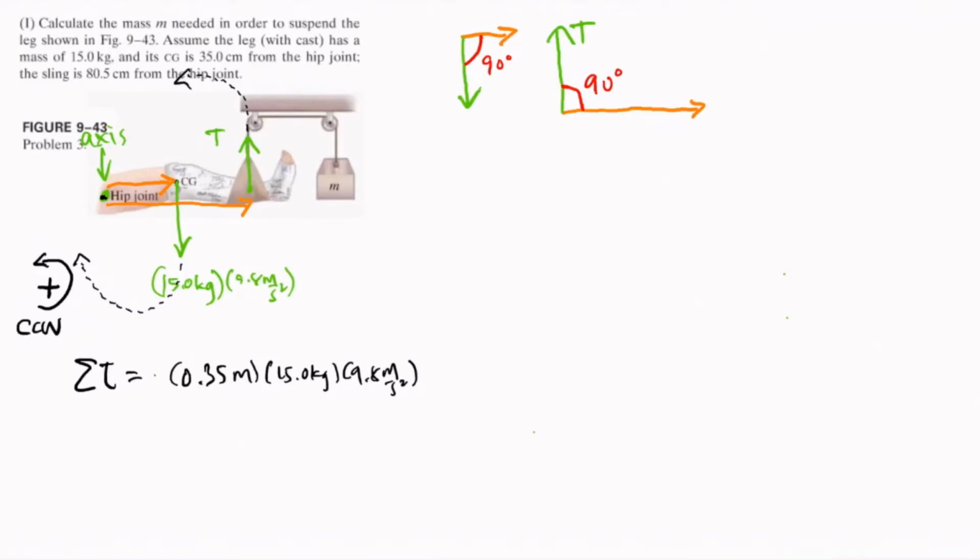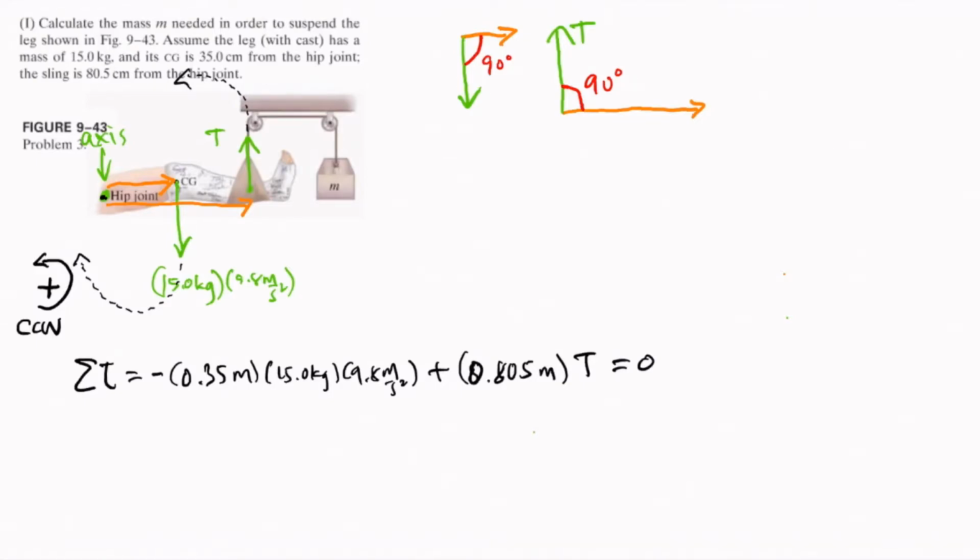And we know that this torque is negative because, as we discussed, this causes a clockwise direction, which is a negative torque. The second torque is located 80.5 centimeters or 0.805 meters from the hip joint, and the force is due to the tension, and this causes a positive torque, and that should be equal to 0.